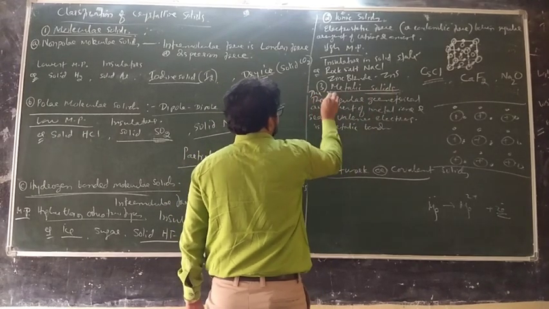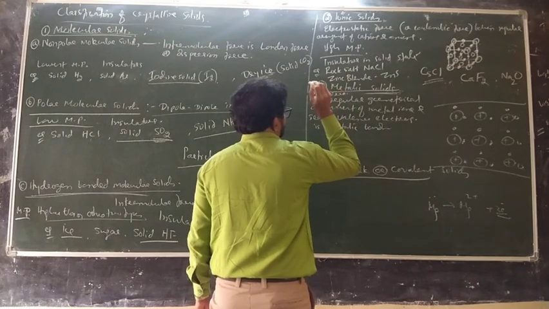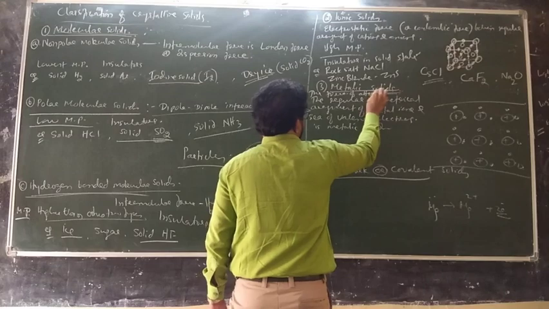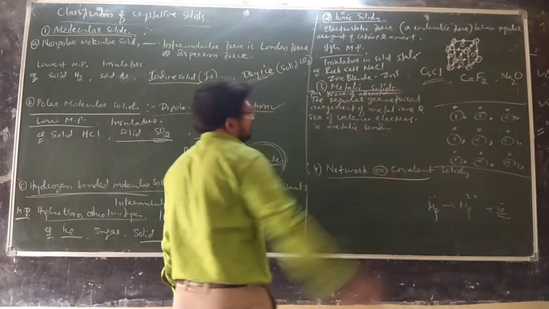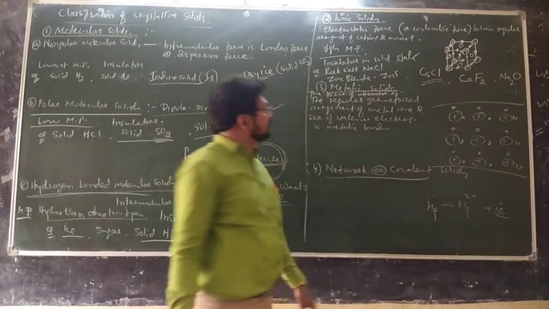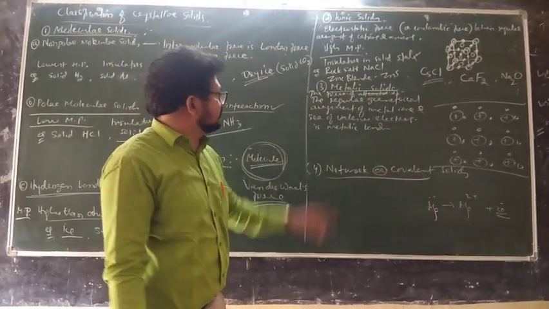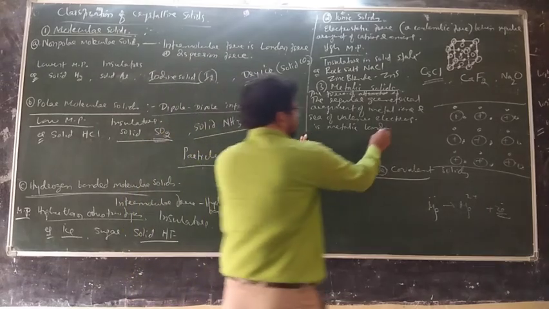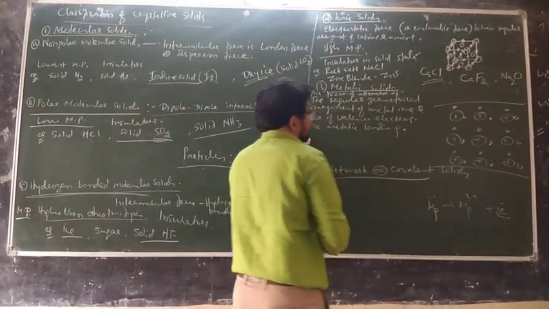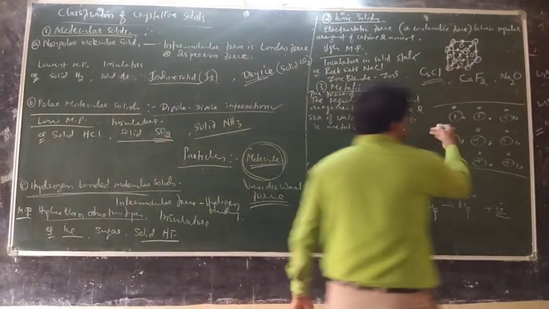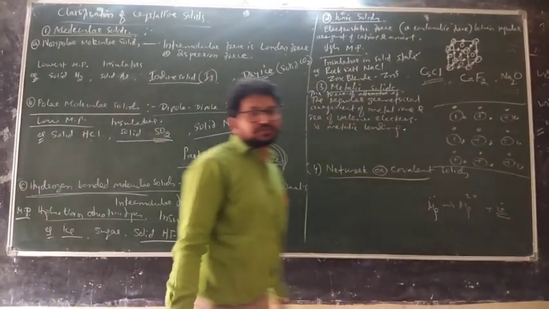The force of attraction between the regular geometrical arrangement of the metal ions and the sea of valence electrons is metallic bonding. And metallic bonding is present in metals. These electrons are totally free to move.